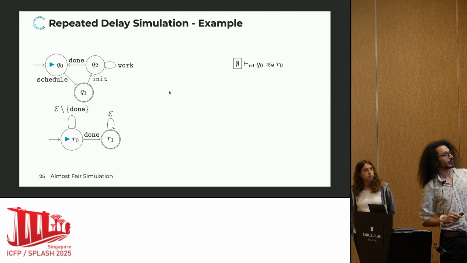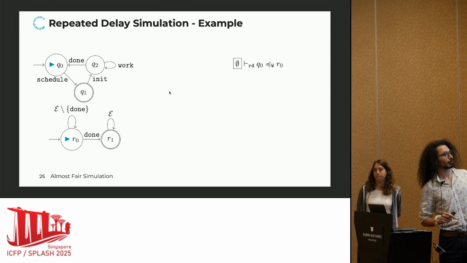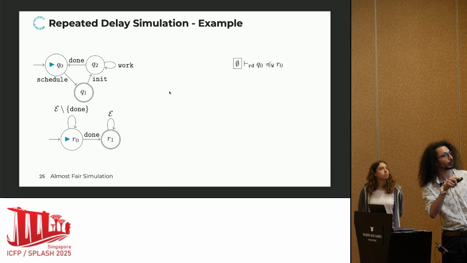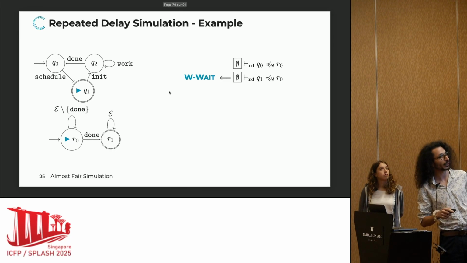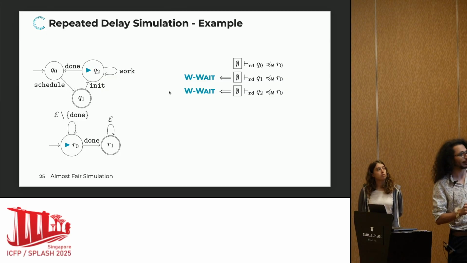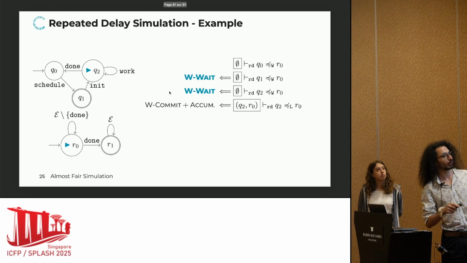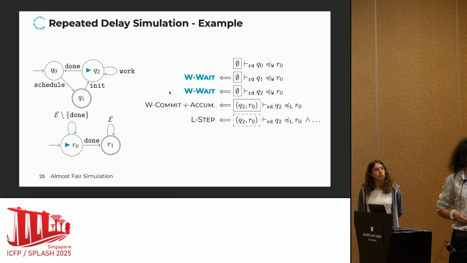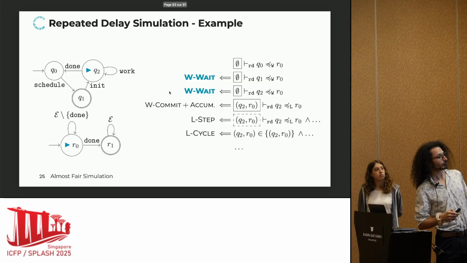So to see how it works in practice, let's look at this example that we discussed before. So we start in Q0, R0. And the key idea here is that we are going to wait to skip through the Q1 state and not generate an obligation. So we use the rule wait two times, and we get to Q2. But very importantly, the visit to Q1 did not generate any obligation. And then from this point on, we can use accumulate to store Q2 and R0 in the context, and the rest of the proof is essentially straightforward. So I'm not going to give the full technical details.